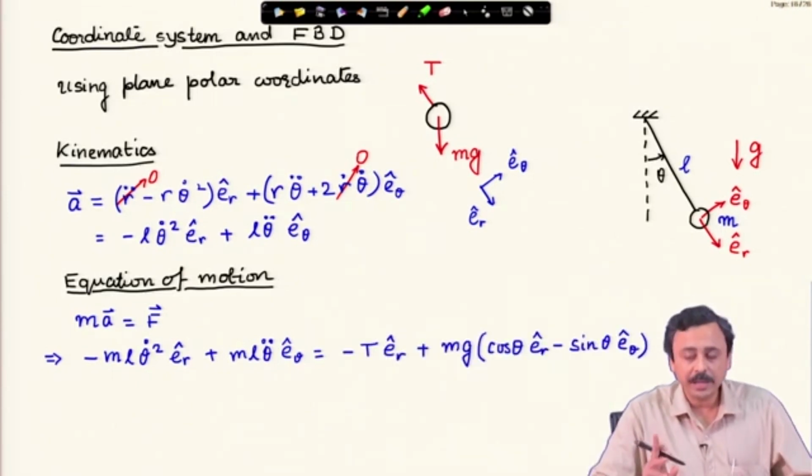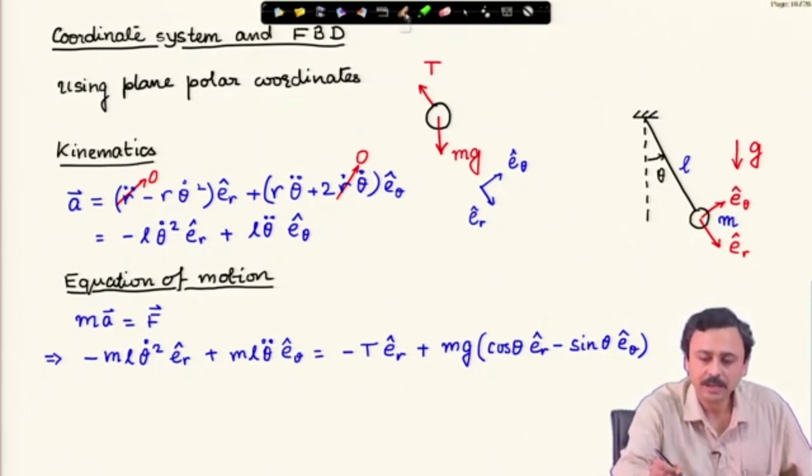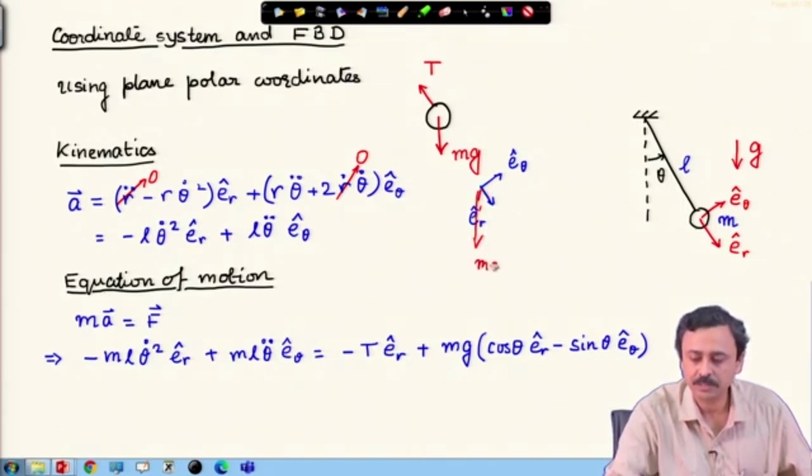Force in the plane polar coordinates, here the tension vector is in the direction of minus ER cap. So, I have written that first term is the tension vector minus T ER cap. The second is mg as represented in this plane polar coordinates. So, mg is this way, and see this angle is theta.